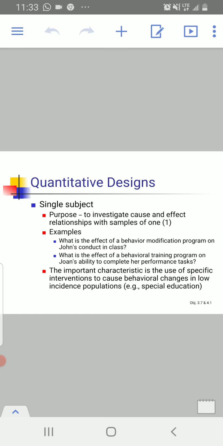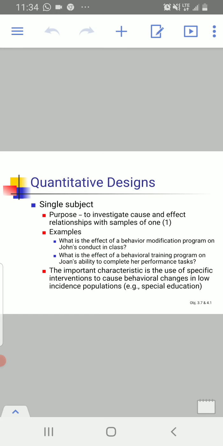One sample means we are trying to find out the effect of the modification program on John's conduct. So John is one person, one sample. So we are trying to find out the effect of this behavior modification program on a single subject. That's why it is called single subject research. So the second example is what is the effect of a behavioral training program on John's ability to complete his performance task.